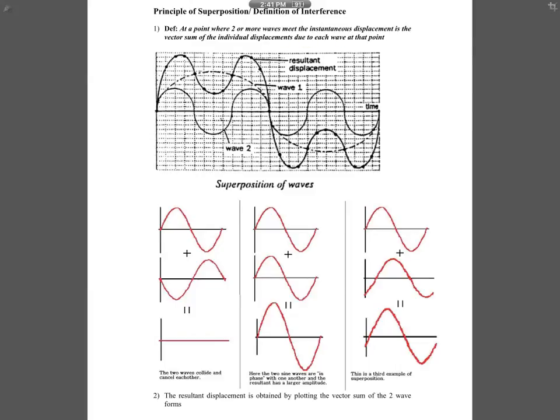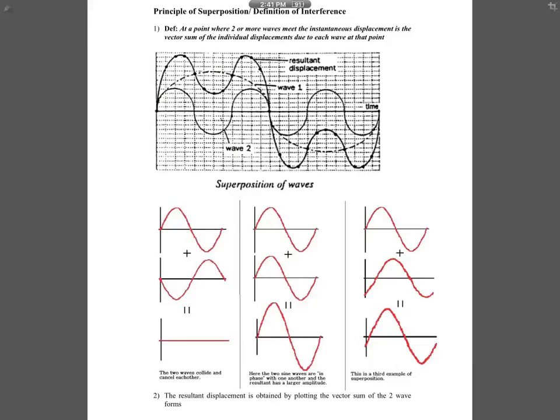It means that whenever you have two or more waves meeting, they will combine together to give you a resultant wave, and the resultant wave will have a displacement that you obtain by adding both displacements of both waves vectorially.